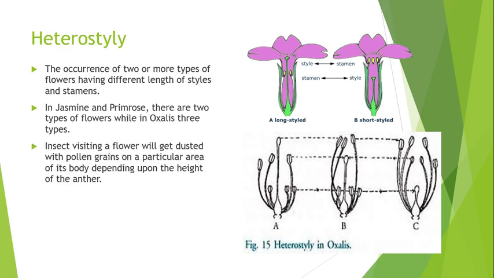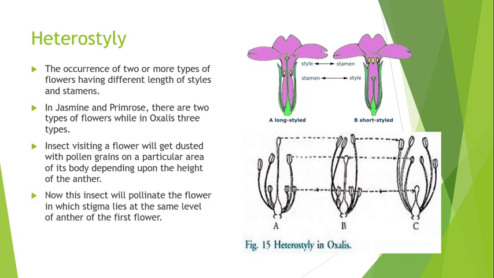An insect visiting a flower will get dusted with the pollen grains on a particular area of its body depending upon the height of the anther. Now, this insect will pollinate the flower in which the stigma lies at the same level as the anther of the first flower. So, when it is visiting another flower, if the gynoecium's height is similar to the anther of the first flower, then pollination will take place. So, heterostyly promotes cross pollination.